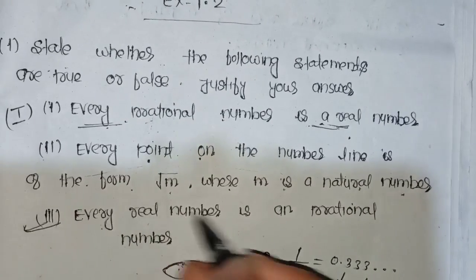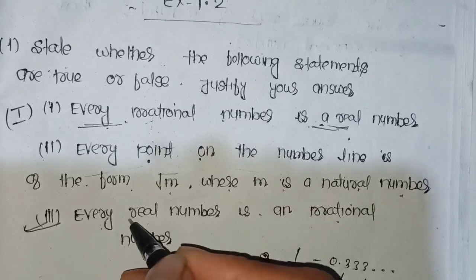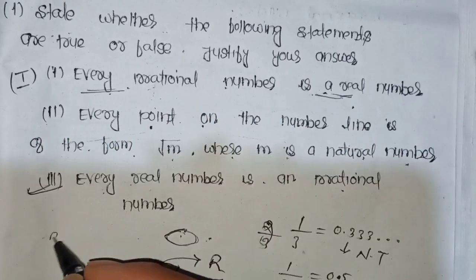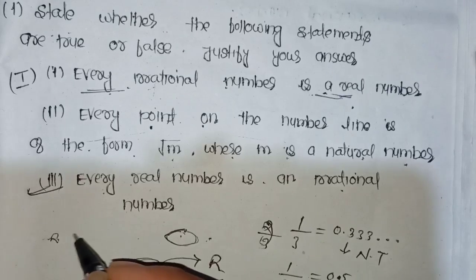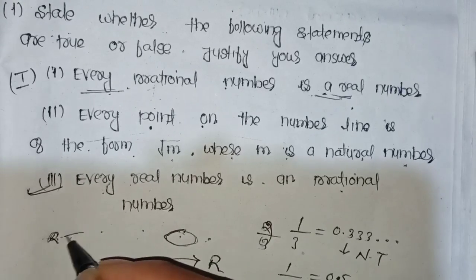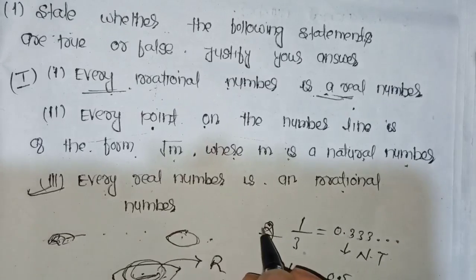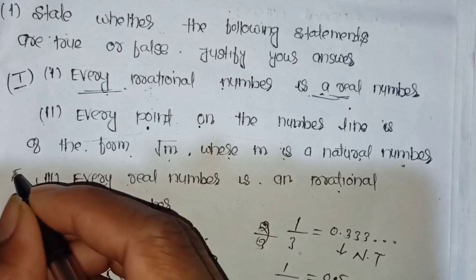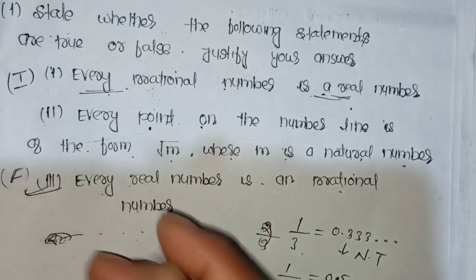Okay, every real number is an irrational number. Actually it is not true, because rational numbers also come in real numbers, and we know that a rational number is not equal to an irrational number. That's why this is completely false. Clear? There is no problem.